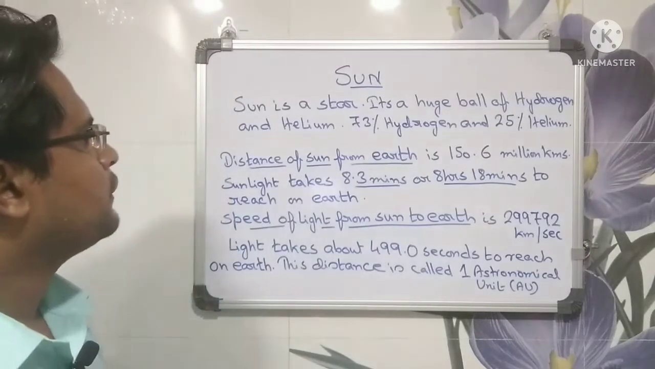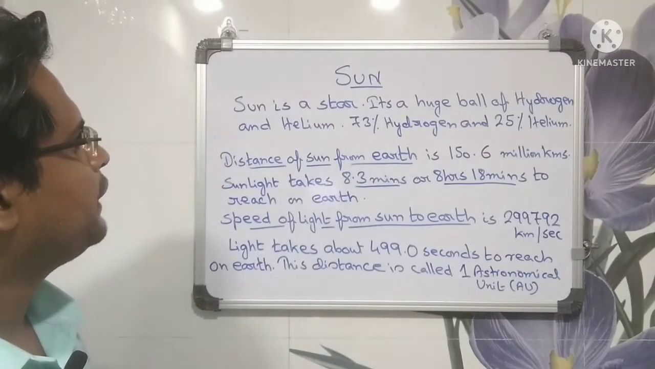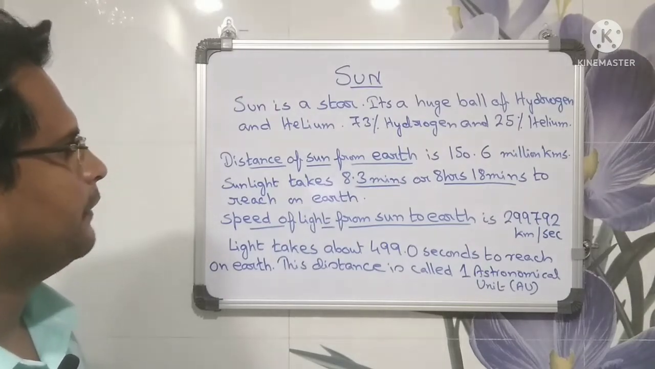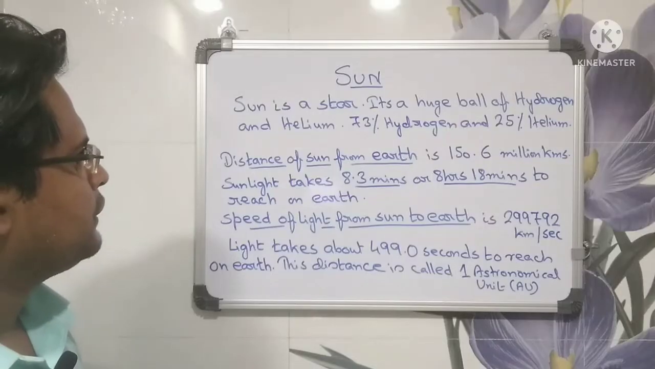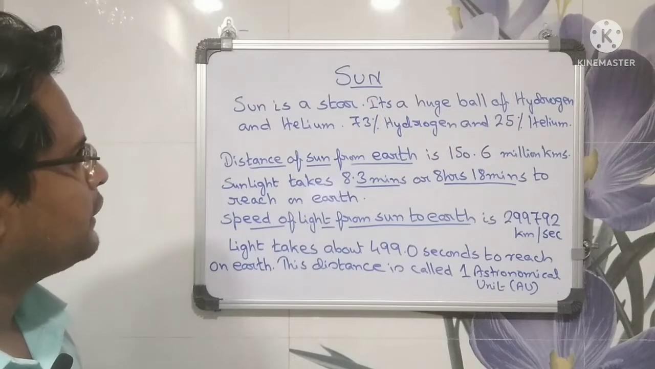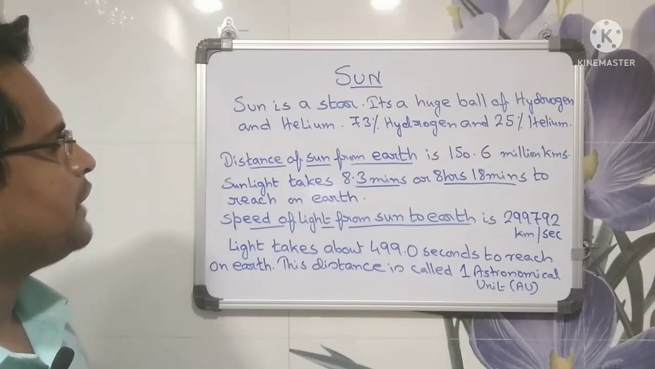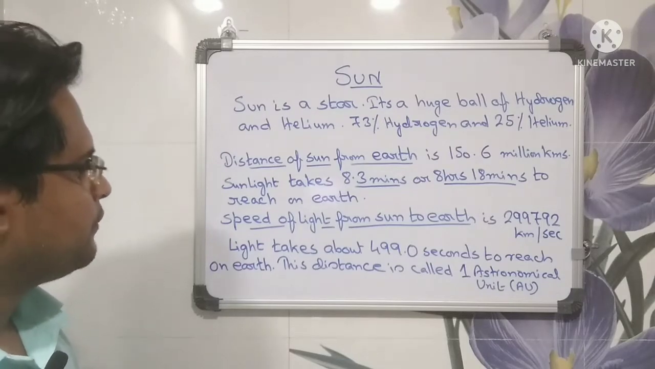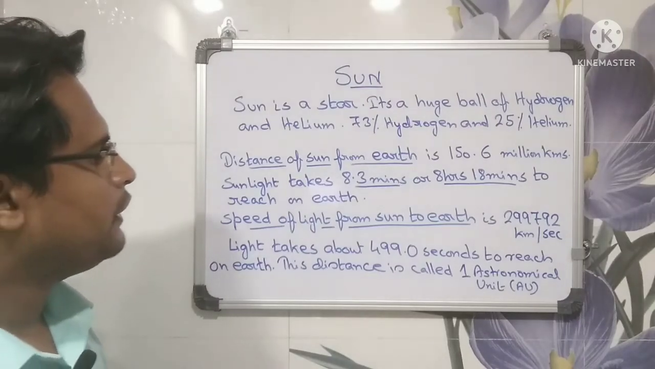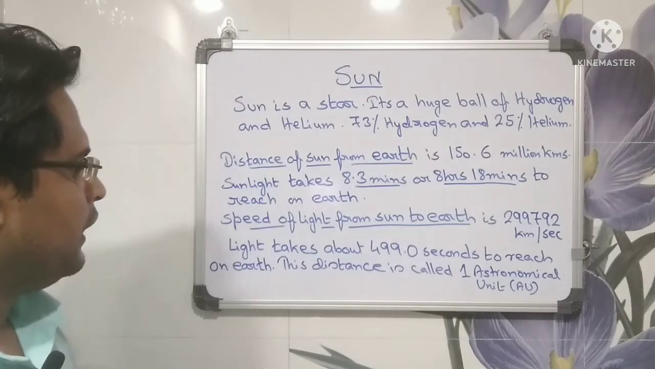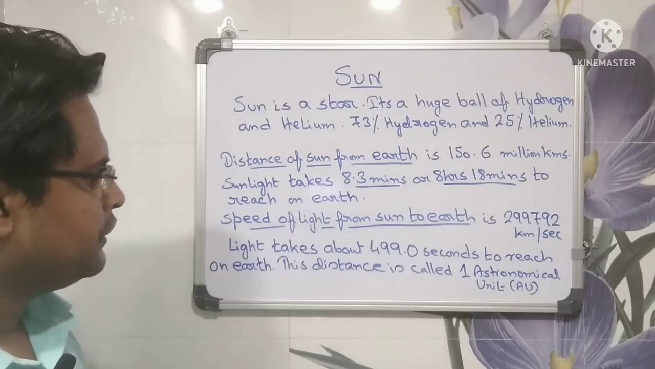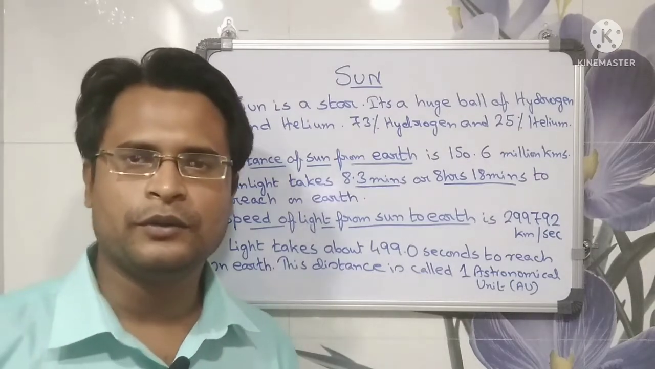Sun. Sun is a star. It's a huge ball of hydrogen and helium. 73% of it is hydrogen and 25% of it is helium. Distance of Sun from Earth is 150.6 million kilometers. Sunlight takes 8.3 minutes or 8 hours 18 minutes to reach on Earth. Speed of light from Sun to Earth is 2,99,792 km per second. Light takes about 499.0 seconds to reach on Earth. This distance is called 1 astronomical unit.